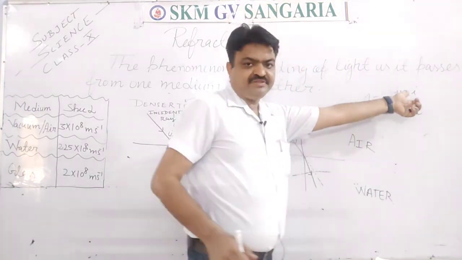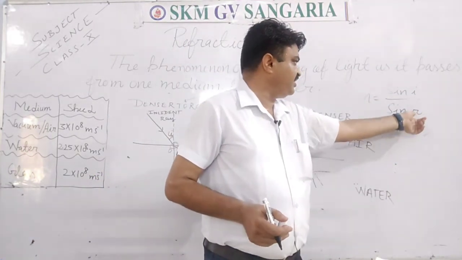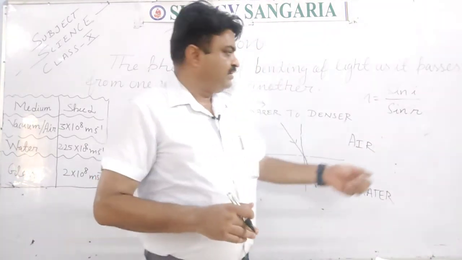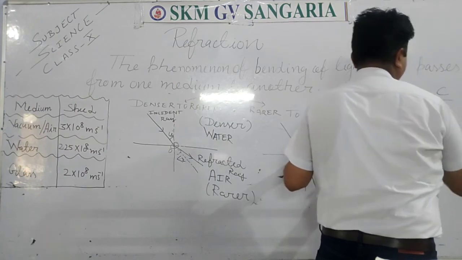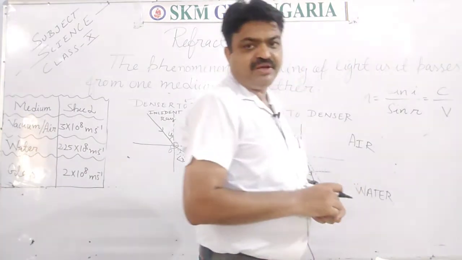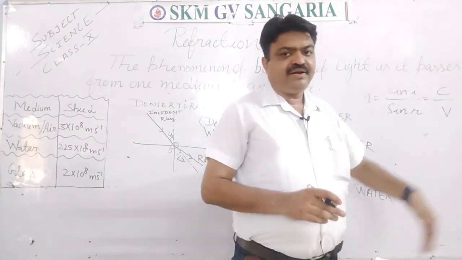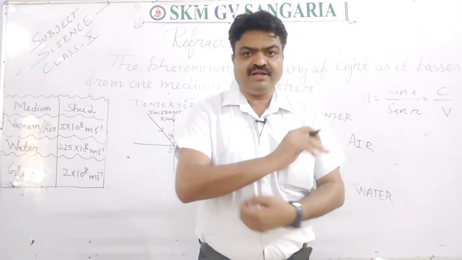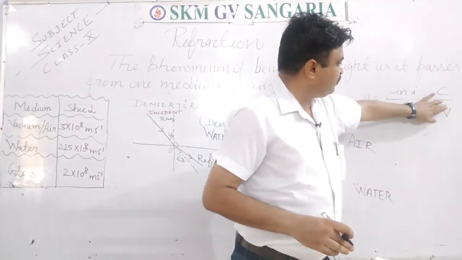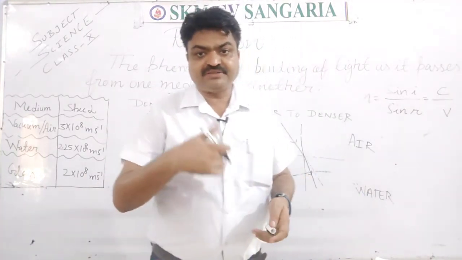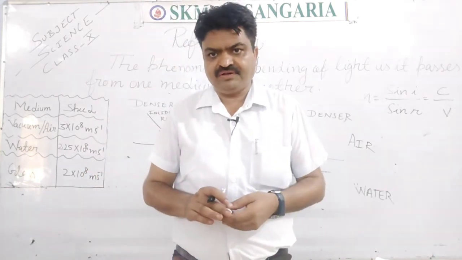Sin i represents the incident ray angle. Sin r represents the refracted ray angle, and it can be also written like this: c upon v. Here c is the speed of the light in air or vacuum, v is the speed of the light in a particular medium. It may be air medium, it may be water medium, it may be glass medium. So it depends on the particular medium through which light is passing. So it is about the laws of refraction, student.